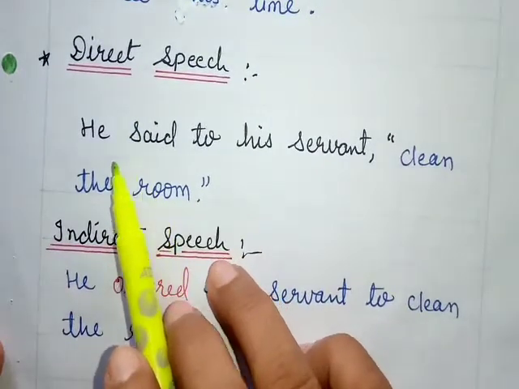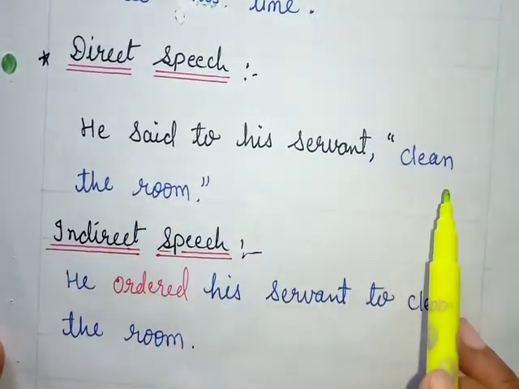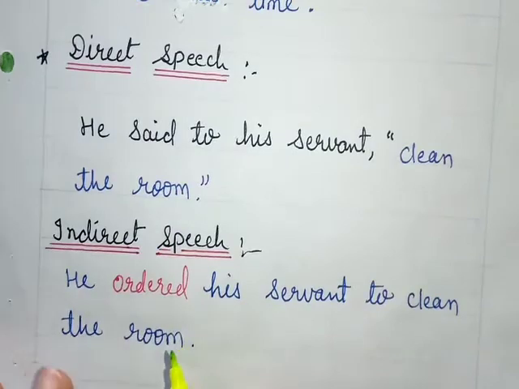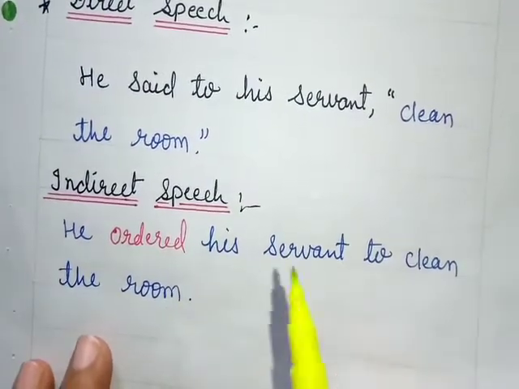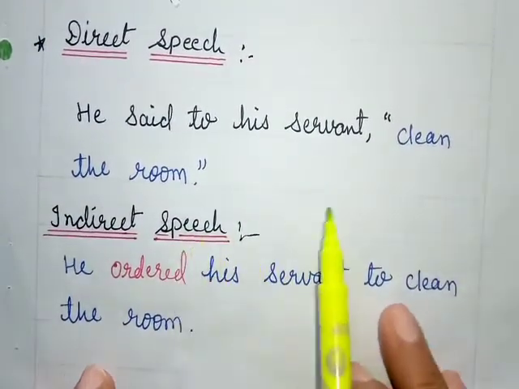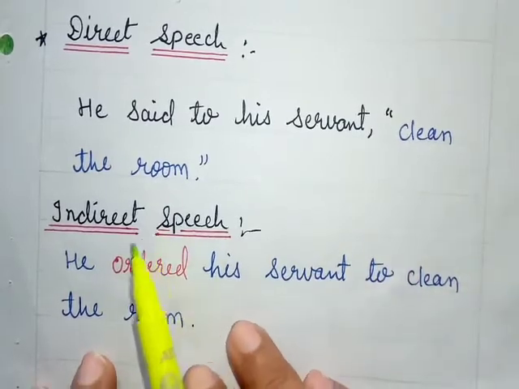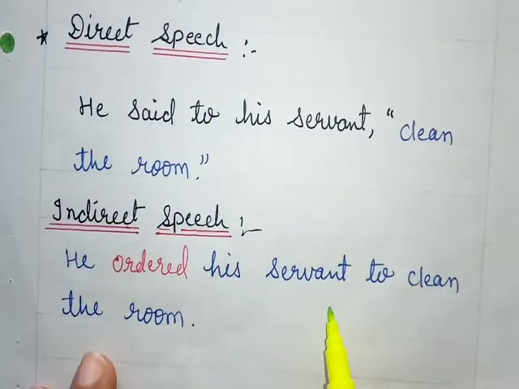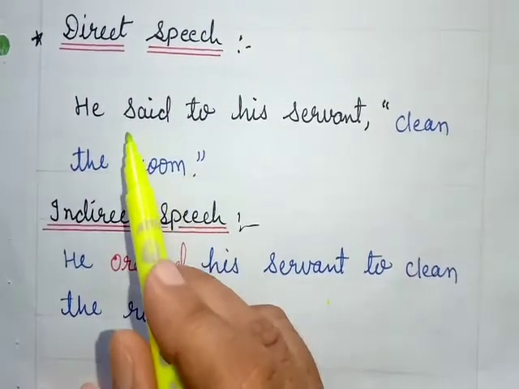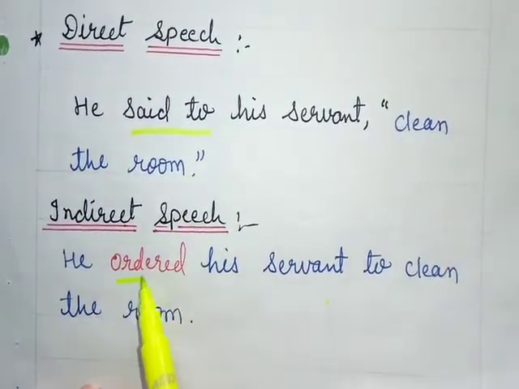He said to his servant, "Clean the room." What kind of sentence do you think it is? It is like an order. So he ordered his servant to clean the room. Like this. So in place of said to, we will apply ordered.